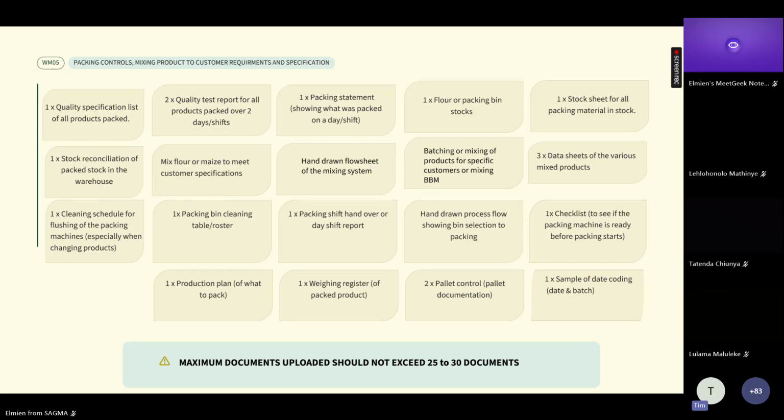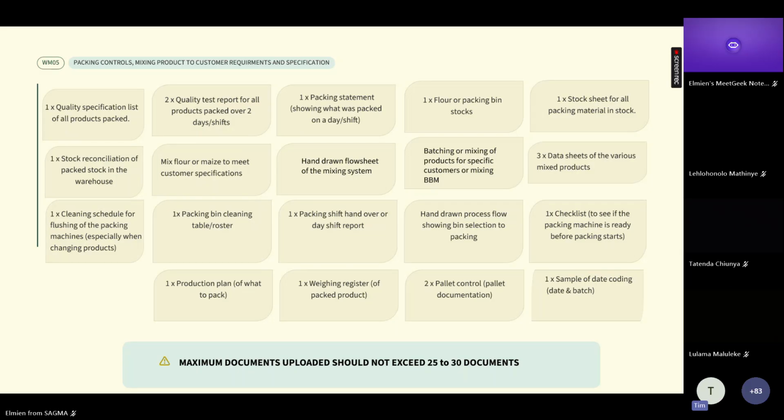Production plan, what you're going to pack. Someone has to decide what has to be packed. It's normally the person in charge of the packing department. A weighing register: so your product is being packed, and every hour you do a check weight on your products being packed. Check weight list for that.